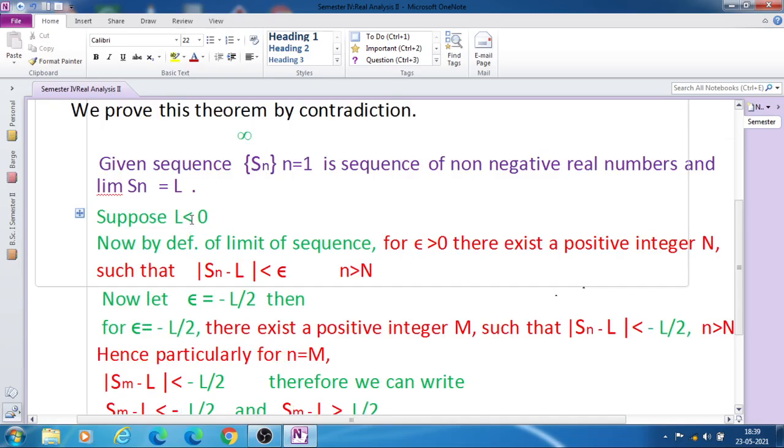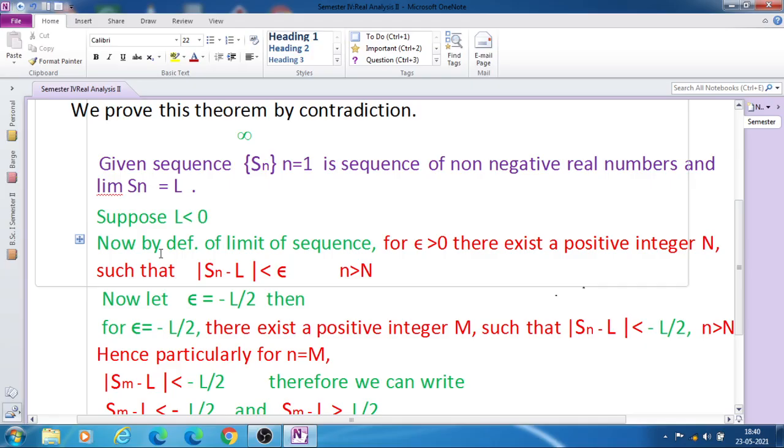That means we have to prove that L cannot be a negative number, and therefore we suppose L is negative. To get a contradiction, suppose L is less than 0, that is, L is a negative number.